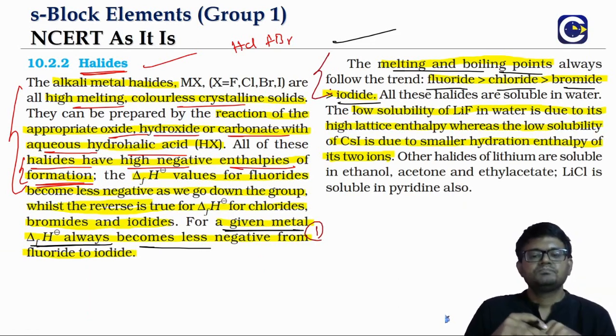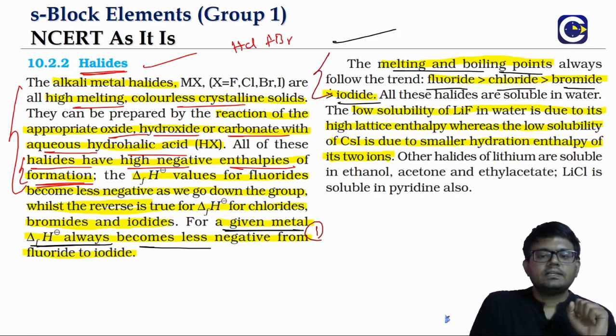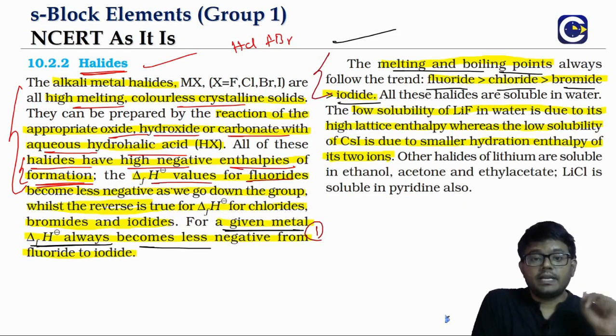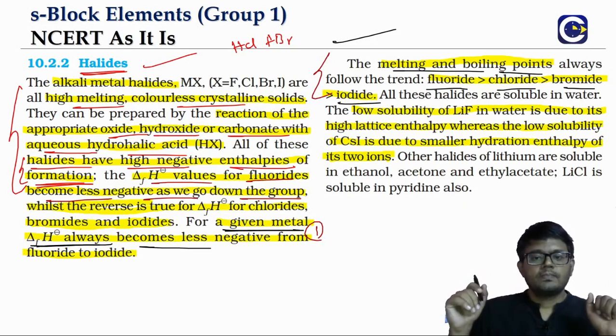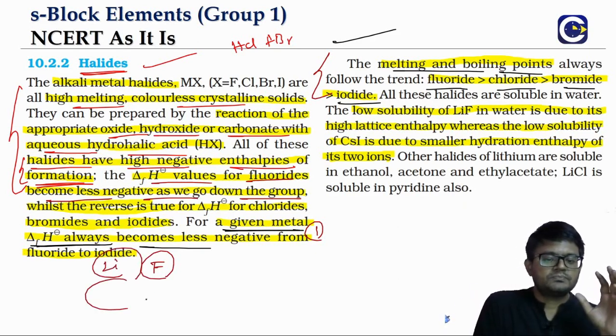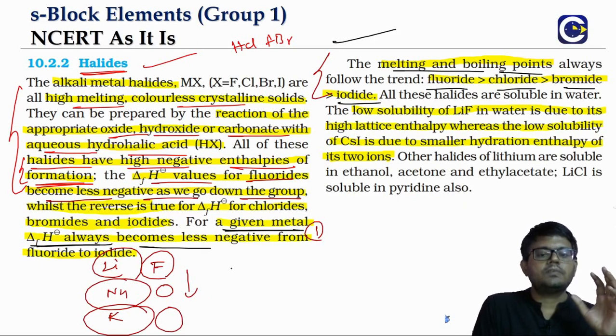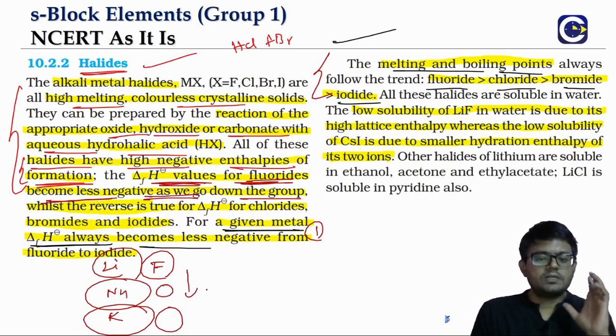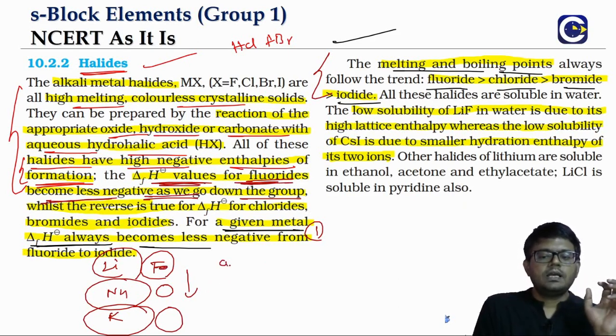Then the second part is the delta H formation values of fluorides, they become less negative as we go down the group. Like say for example, fluorides we take, means here the anion part is fixed. We'll have a lithium, we'll have a sodium, we'll have a potassium, like that. So as we go down the group, what we are saying, the delta H values for the fluorides become less negative.